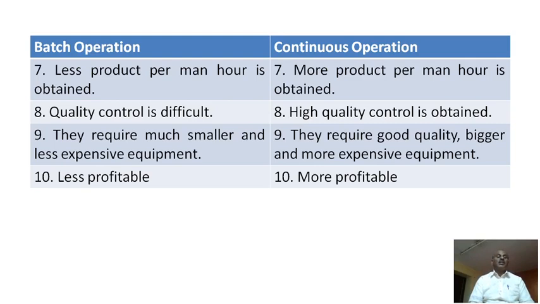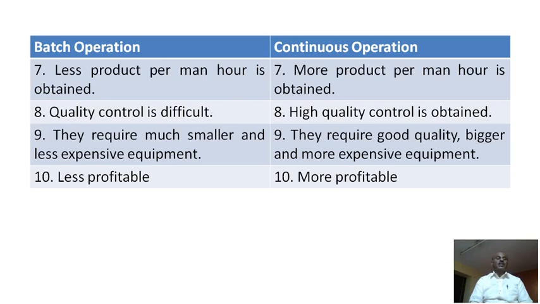Another point is that batch processes require much smaller and less expensive equipment. Generally the equipment does not cost much because this is a small-scale batch process, and the instrument also has to be very small in size. But in the continuous process, the equipment is of very good quality, bigger, in huge quantity and more expensive. It is a one-time investment, so it can run continuously for a very long time. This is one of the advantages. Now, another last point.